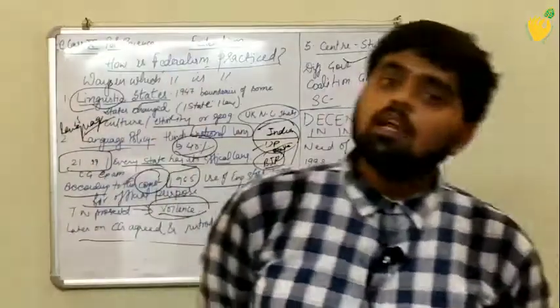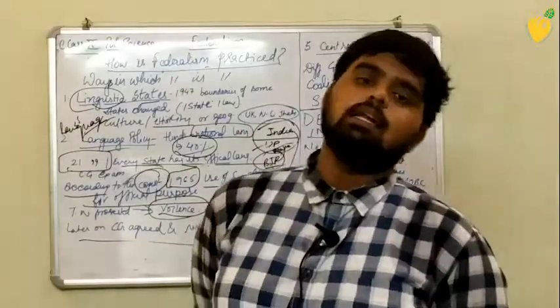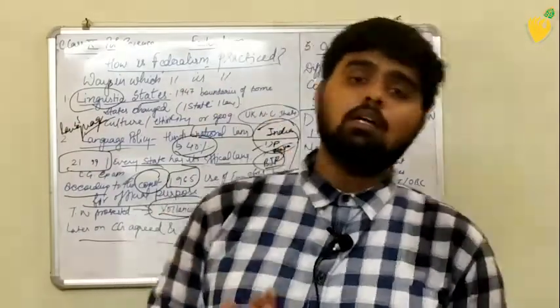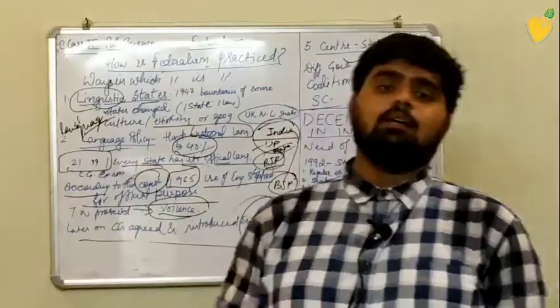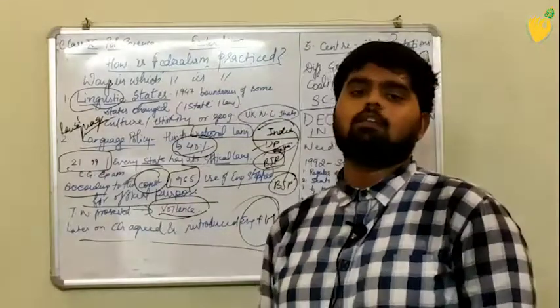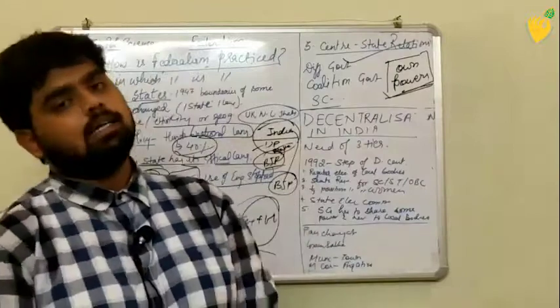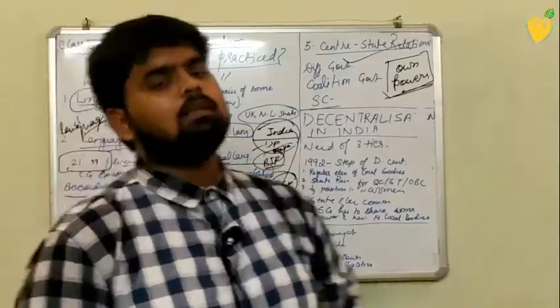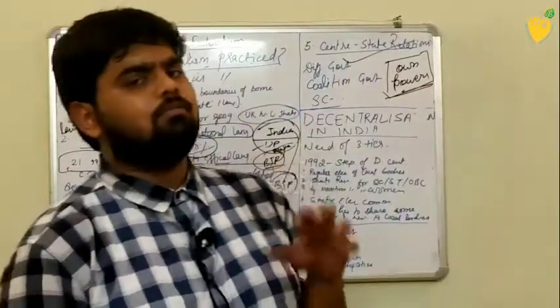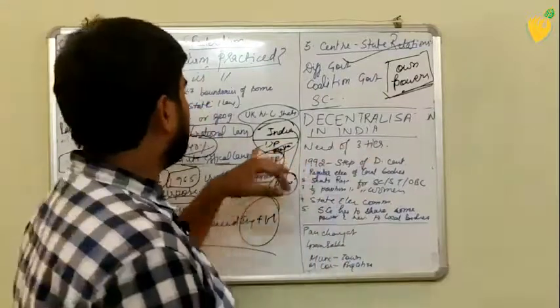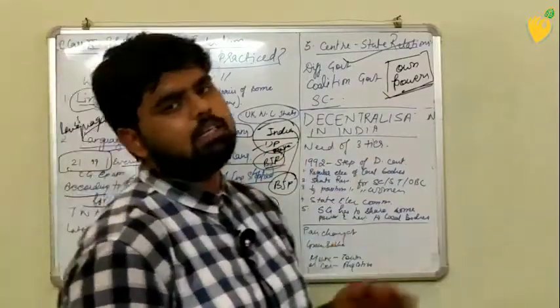But if we talk about some other states, there are other parties. If we talk about Delhi, then Kejriwal is there, Aam Aadmi Party is there. So we can say that the central government and the state government, both parties need to be different.